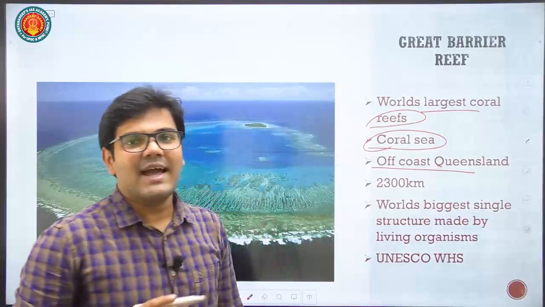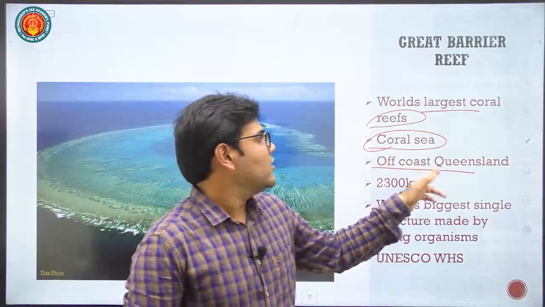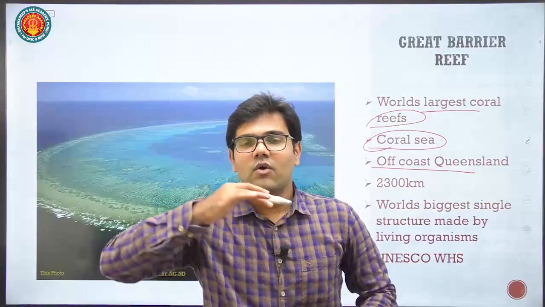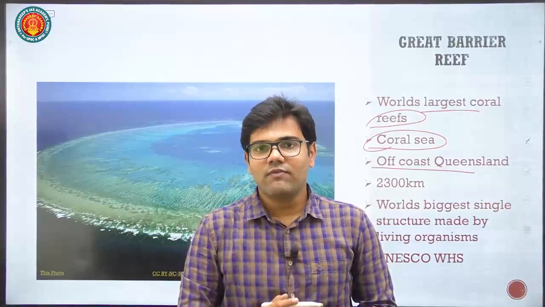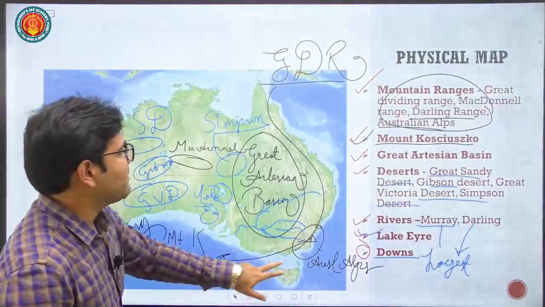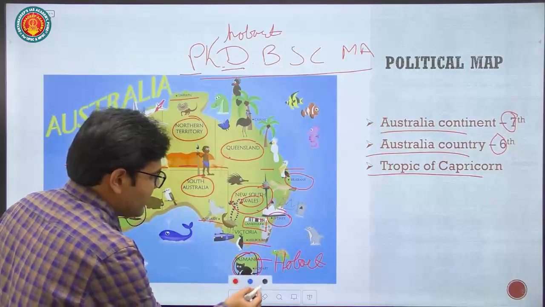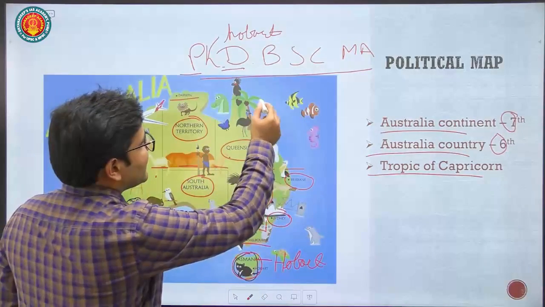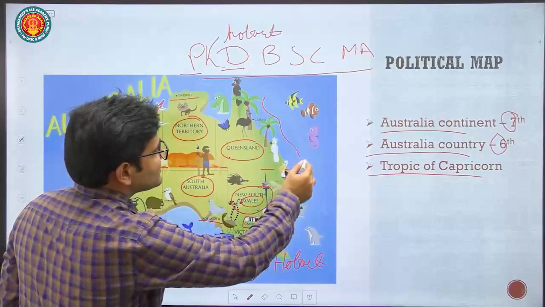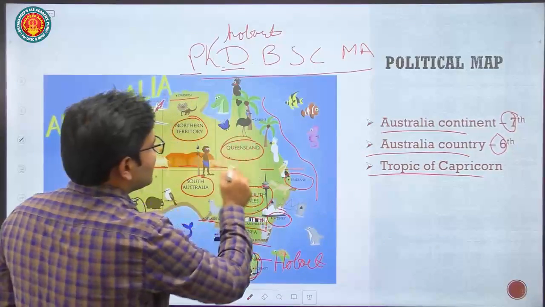So we saw 7 states of Australia. You must remember that they are located to the eastern side of the state Queensland. Where is Queensland? I'll just show you the map again. So here is Queensland. So the Great Barrier Reef is located in the Coral Sea, somewhere like here. So it is on the eastern side of Queensland state.